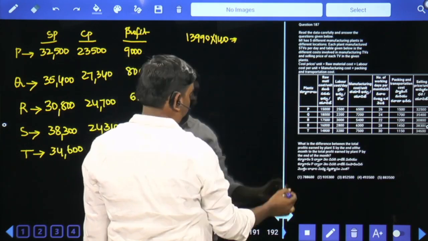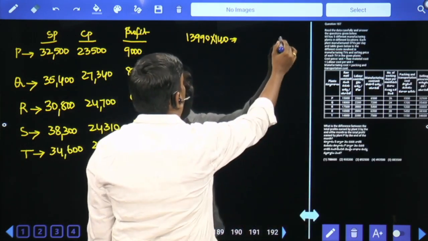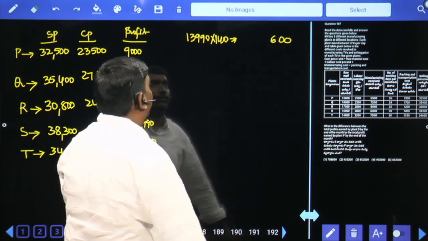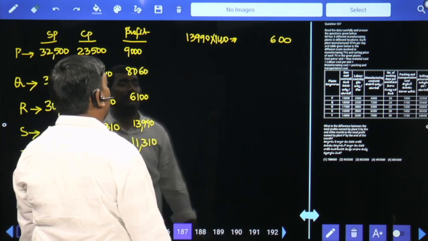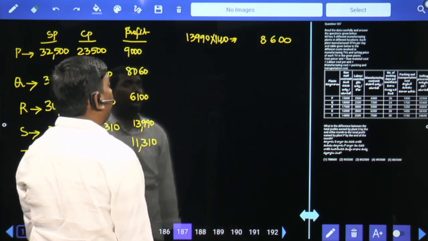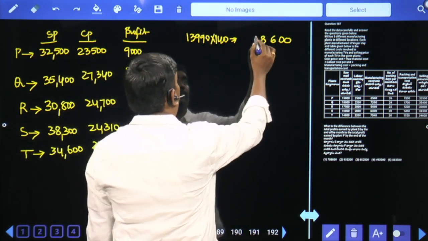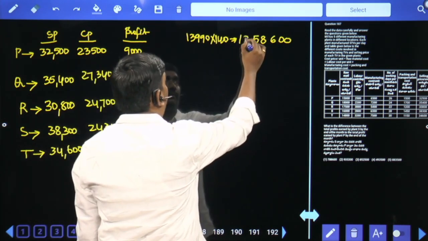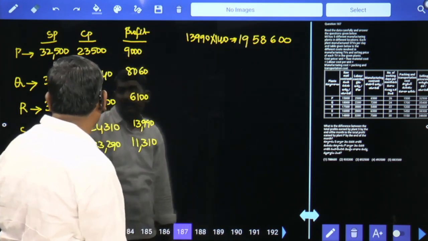2 zeros. 14 9s are 126. 14 9s are 126 plus 12, 138. 14 3s are 42 plus 13, 55. 14 plus 5, 19. That is plant S total profit.